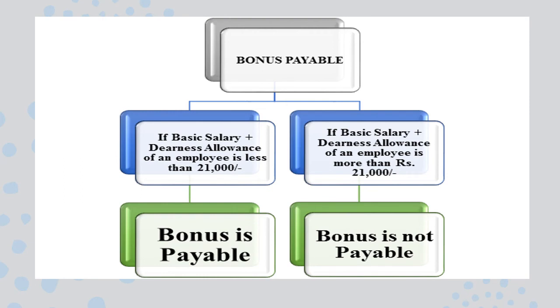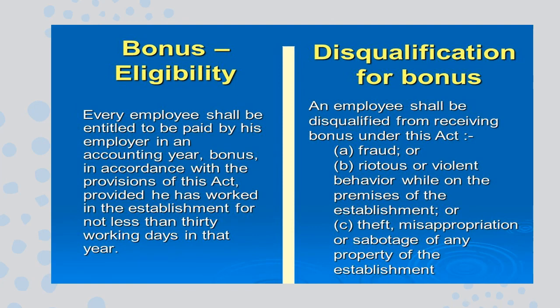So as I told you, we have to think about how the bonus is payable. If the basic salary and dearness allowance is less than 21,000, then bonus is payable. If it is more than 21,000, it's not payable. So this is the qualification for bonus eligibility and disqualification. When we are trying to compute the gross profits, we will talk about it. And regarding bonus, as I told you, if in the eligible year he has worked not less than 30 days, then he is eligible for bonus.